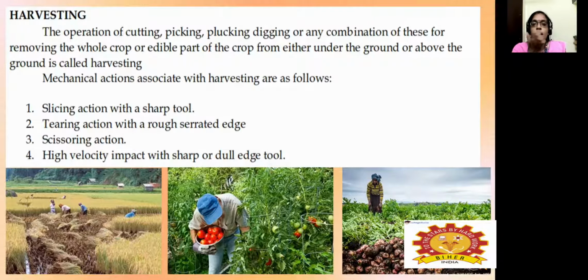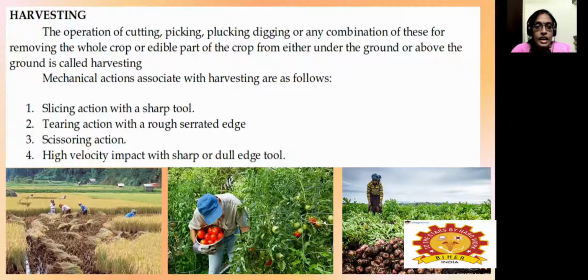There are certain machine actions available for harvesting. One is slicing action, where we slice with the help of a sharp tool. Or we use tearing action, which means with the help of a rough and serrated edge.